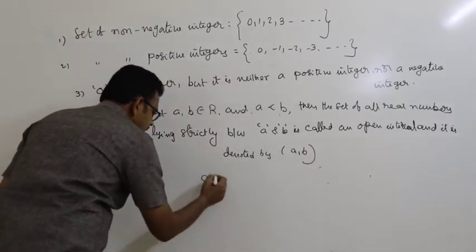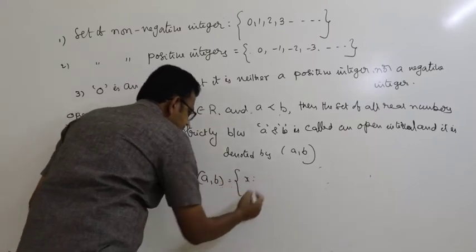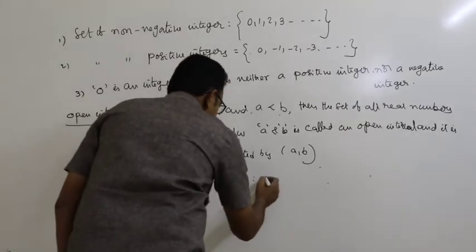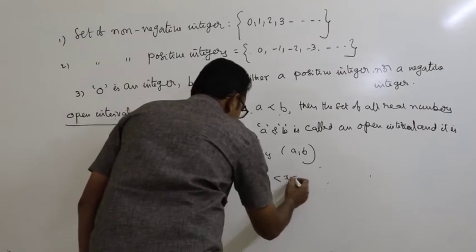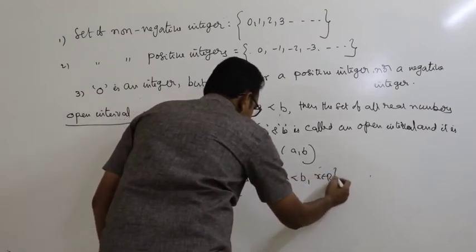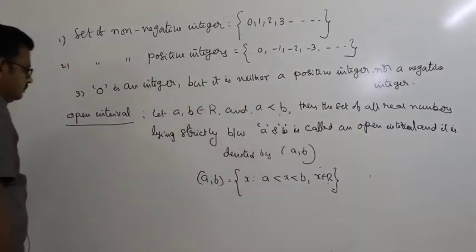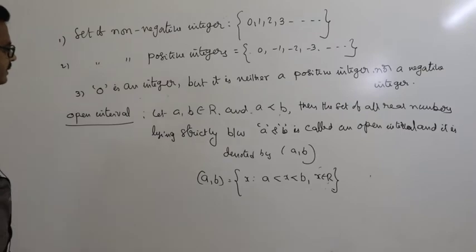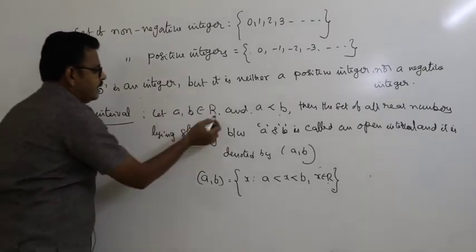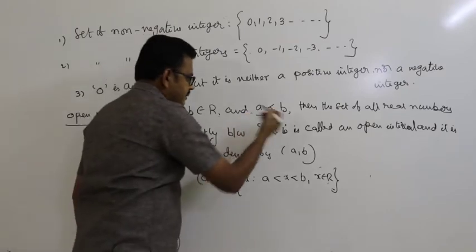That is, a comma b is equal to x such that a less than x less than b, where x belongs to R. This is called an open interval. A and b are two real numbers and a is less than b.